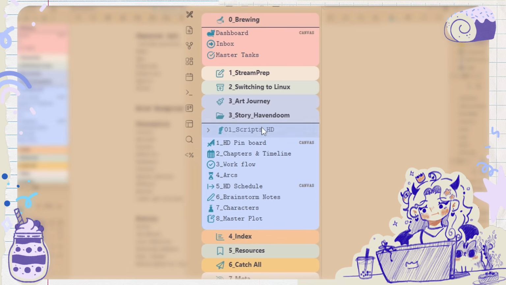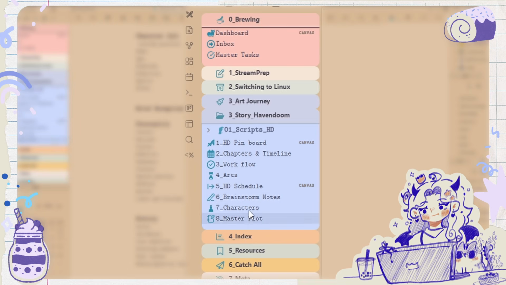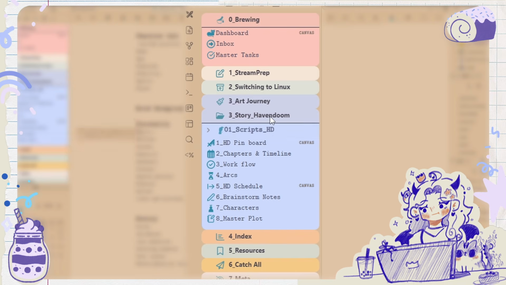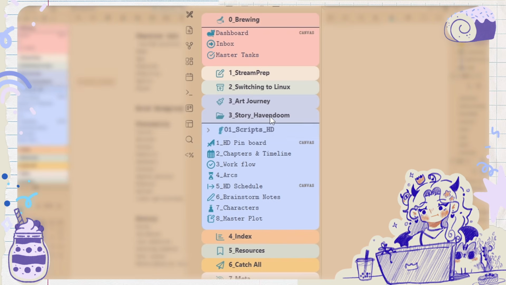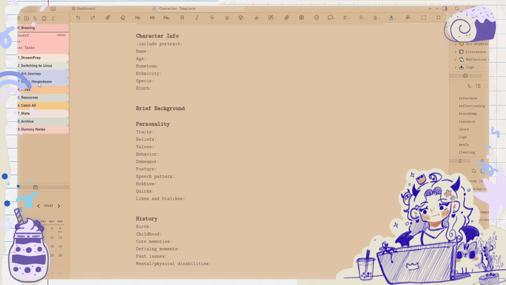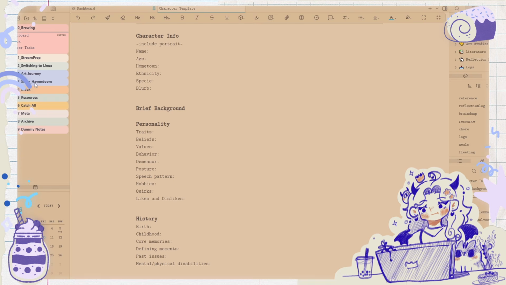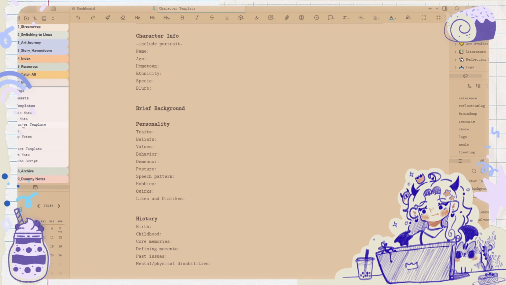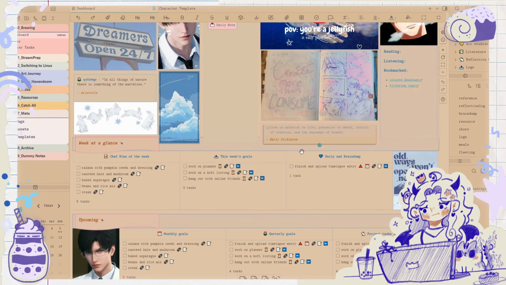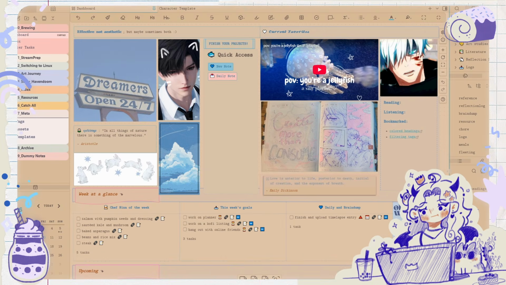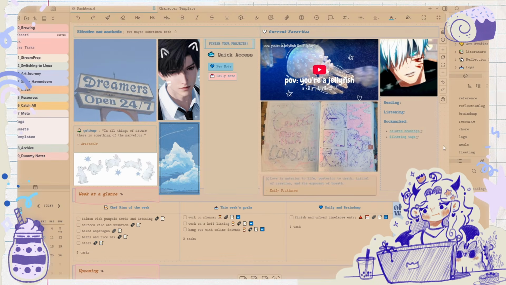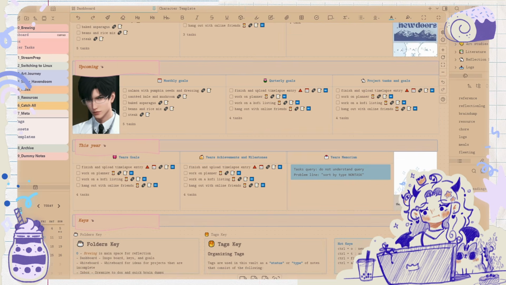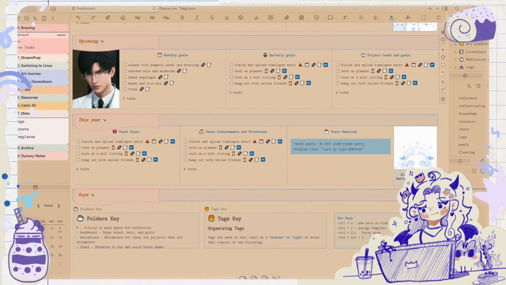I'm considering moving literally everything out of this vault and giving it its own vault, because I'm realizing it's such a big project and there's a lot of moving parts to it. So at that point, I think it just needs its own vault. That's for another day. Right now, I'm just trying to set up my dashboard to be a bit more functional. And then I also want to make sure I'm setting up my daily notes, my weekly notes, and all of the tasks for now, before I move over to Linux, because that's another project I have right now.